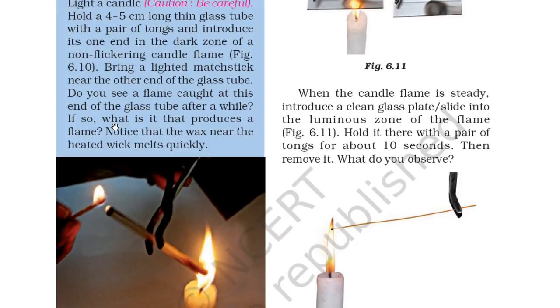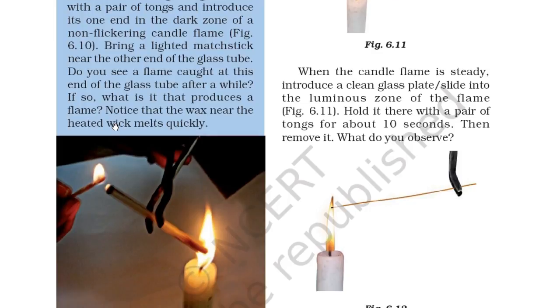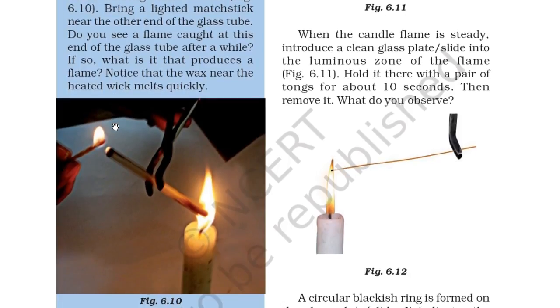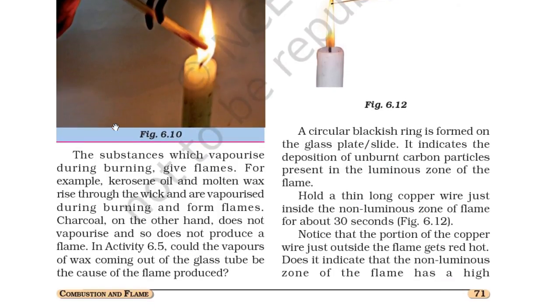Do you see a flame caught at this end of the glass tube after a while? So you can see there is a flame. Notice that the wax near the heated wick melts quickly. So the substance which vaporizes during burning gives flame. For example, kerosene oil and molten wax rise through the wick and are vaporized during the burning and form flames. Charcoal, on the other hand, does not vaporize and so does not produce a flame.